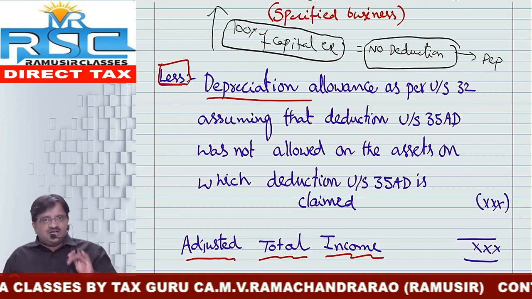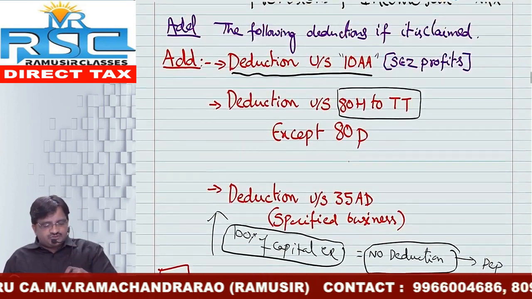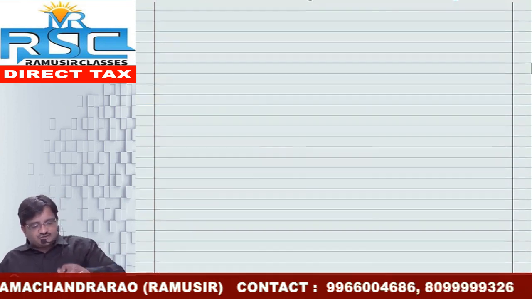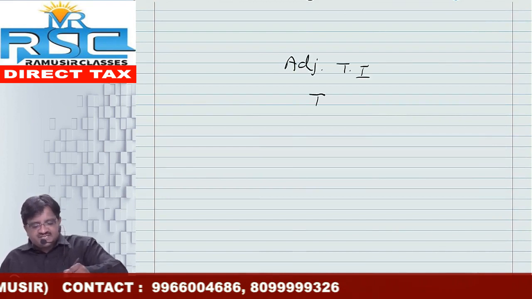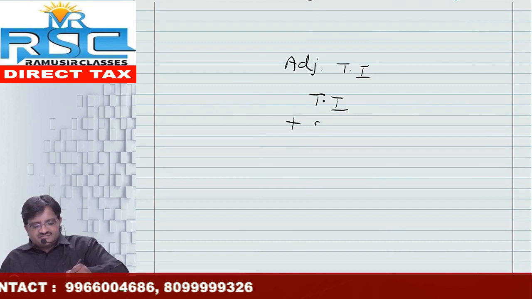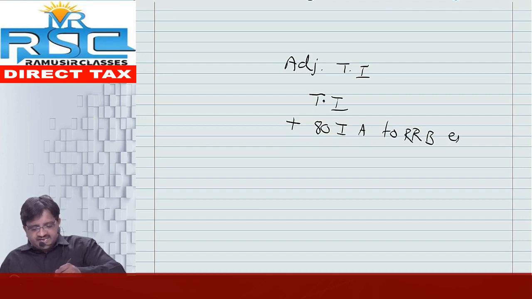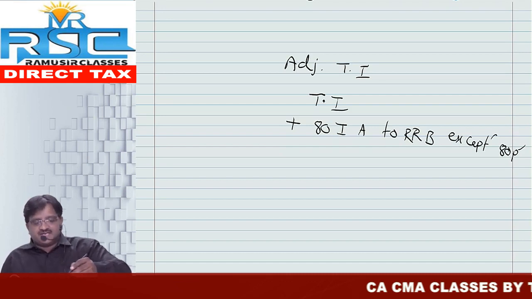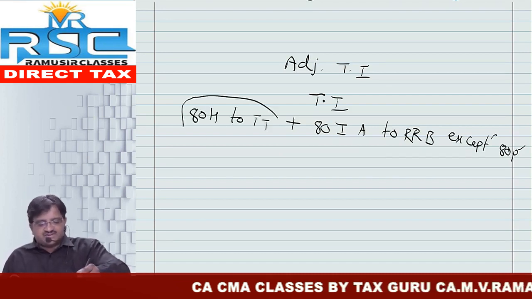Okay, chalo. Last time I'm giving the brief of the adjusted total income computation. Friends, for adjusted total income purpose, first we need to take the total income. After that we need to add deduction under section 80IA to 80RRB except 80P. So 80P you need not add back. Some people may have the doubt, sir, you only said 80H to 80TT. Sir, both are one and the same.